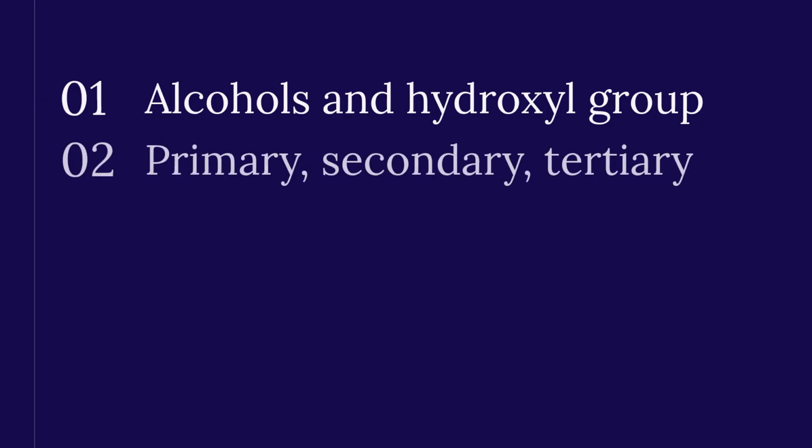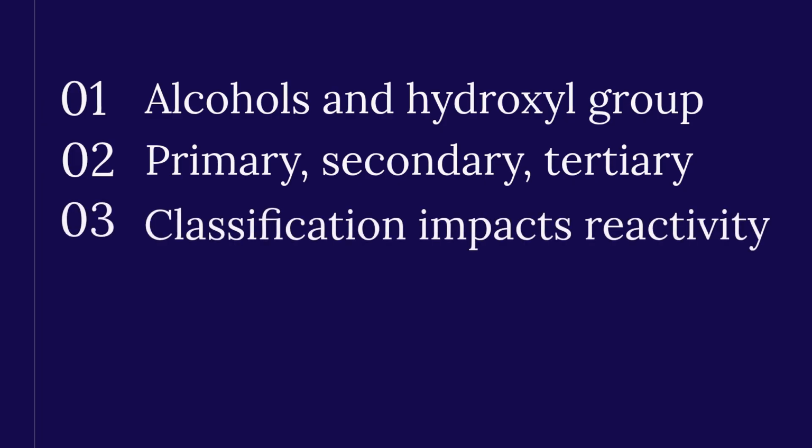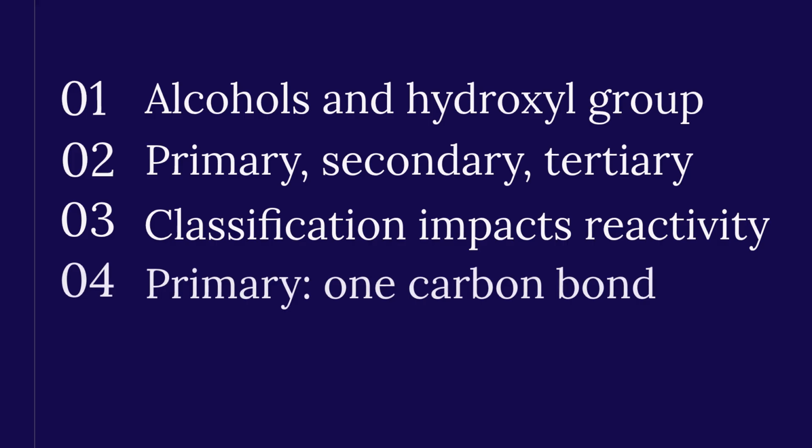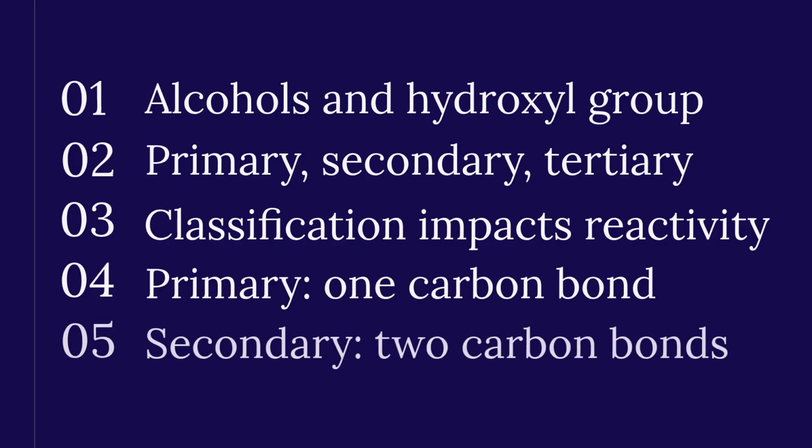Alcohols contain the hydroxyl group, which is key to their properties. They are classified into primary, secondary, and tertiary based on carbon bonding. This classification impacts their reactivity, especially in oxidation. Primary alcohols have 1 carbon attached, secondary have 2, and tertiary have 3. Understanding this helps predict reactions.